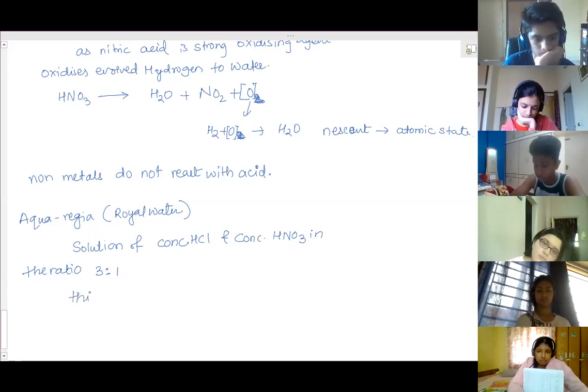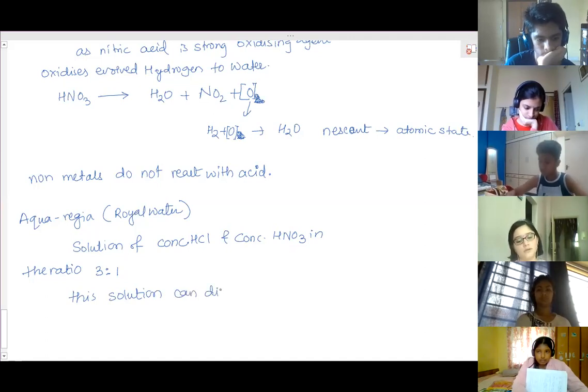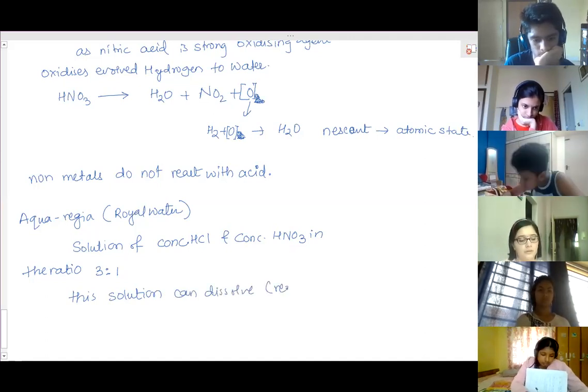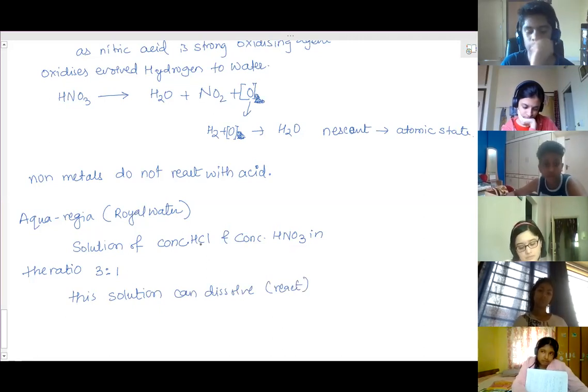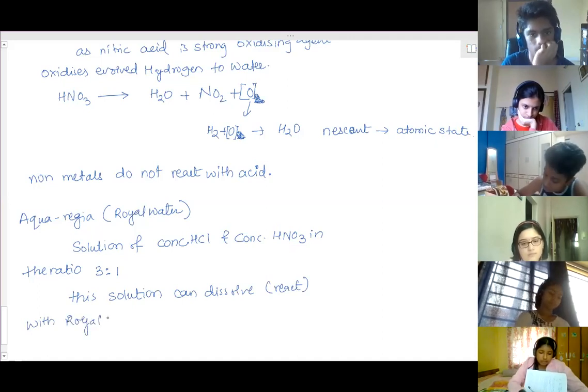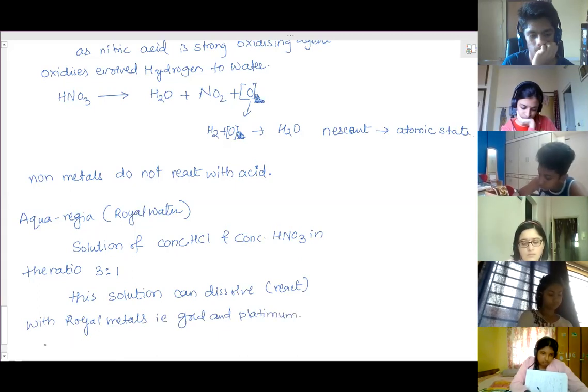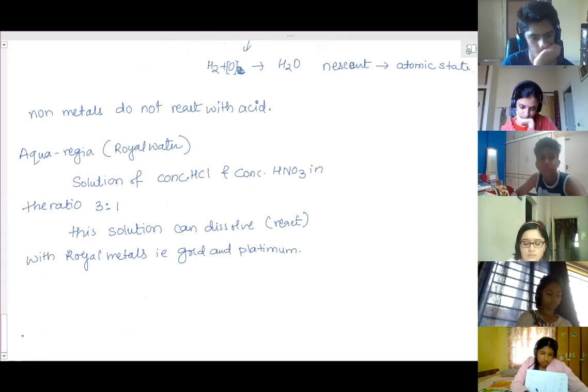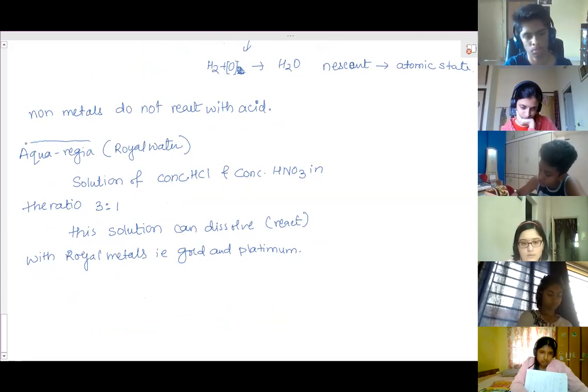And this solution reacts with gold and platinum. This solution can dissolve, that is react. Dissolve means it will react also. Chemically, it will react with royal metals, that is gold and platinum. That is aqua regia.